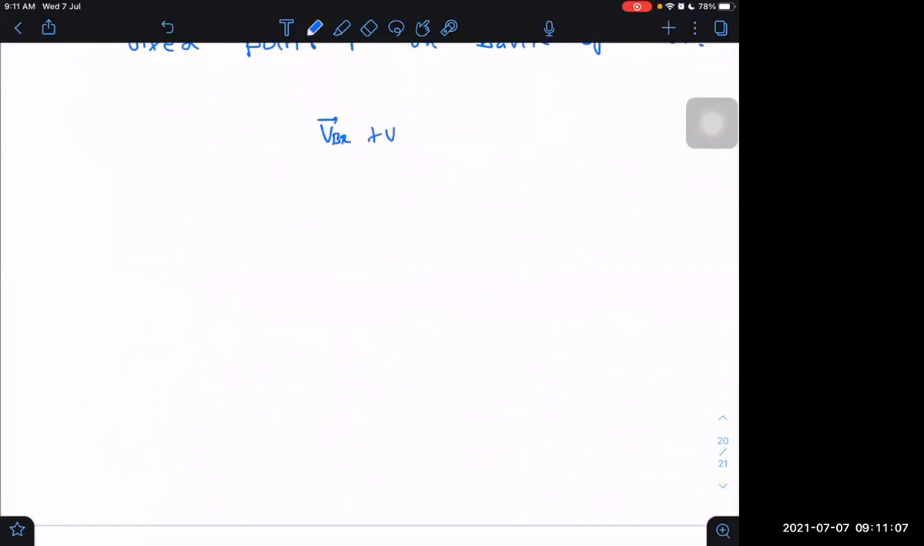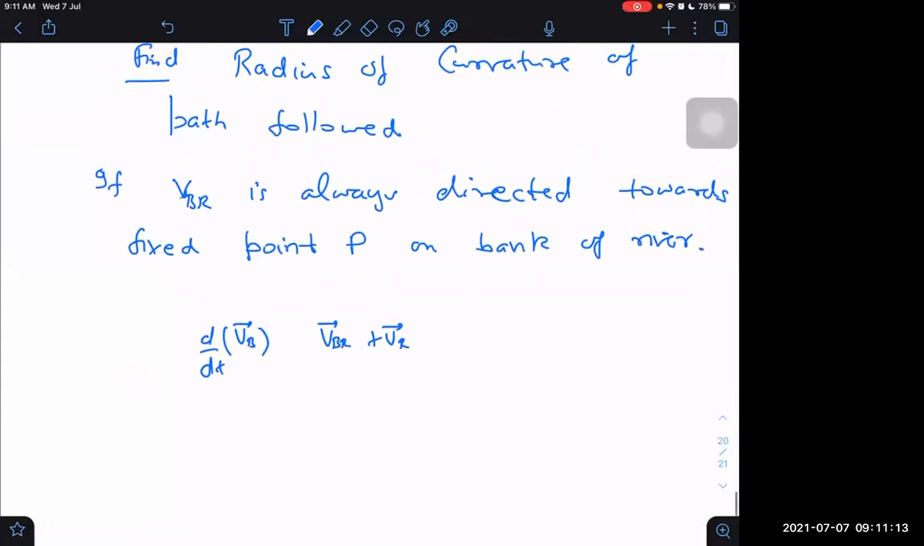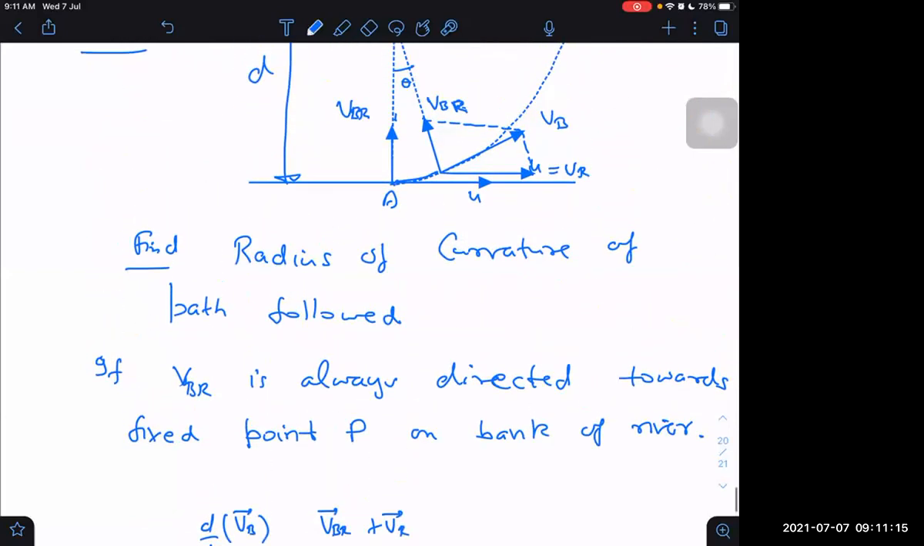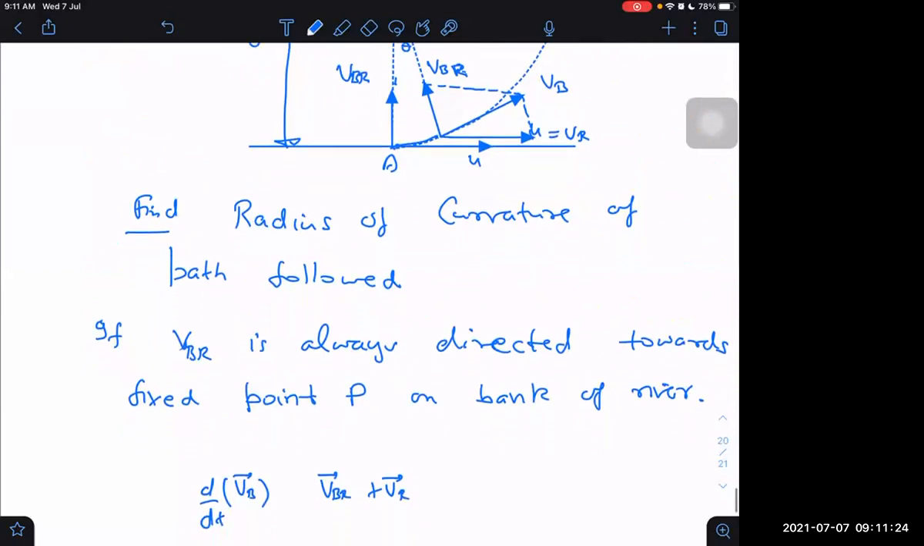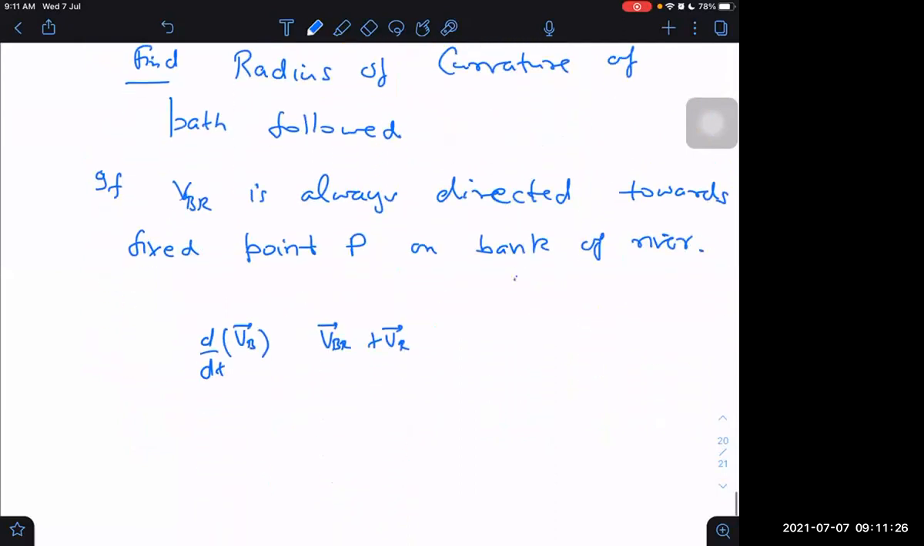So, if I want to find acceleration, then don't you think that acceleration will be only because of one part out of these two? You may be asking, why do I want to find acceleration? I want to find radius of curvature, and radius of curvature is nothing but velocity square divided by a perpendicular.